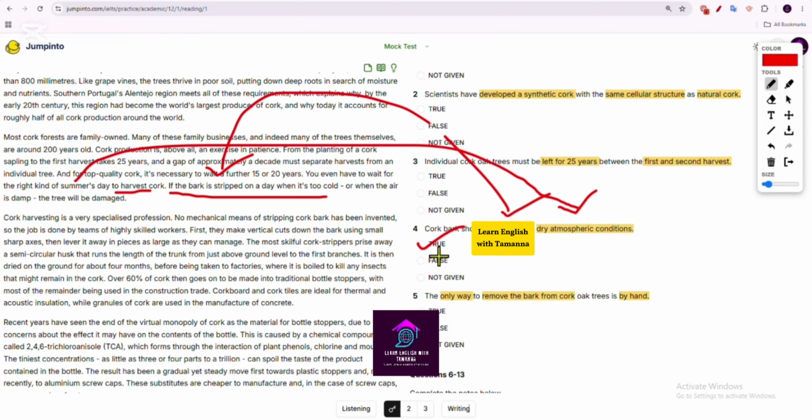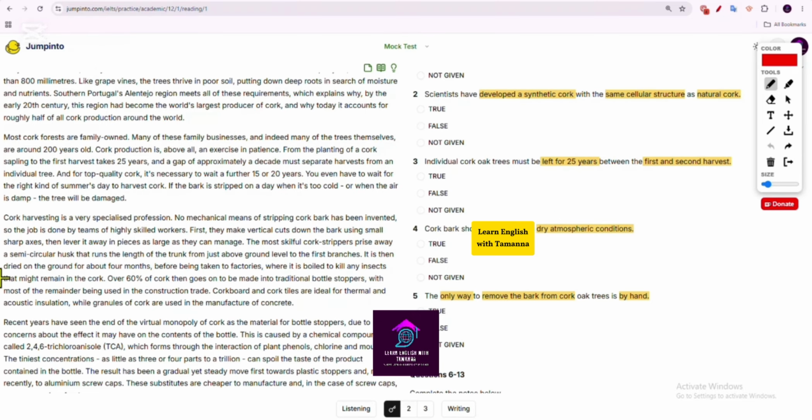Okay, now moving to the last one. The only way to remove the bark from the cork oak trees is by hand. Okay, so before I solve this one, let me tell you, stripping means remove or removing. Stripping is the synonym of the word remove, so we can easily find it here.